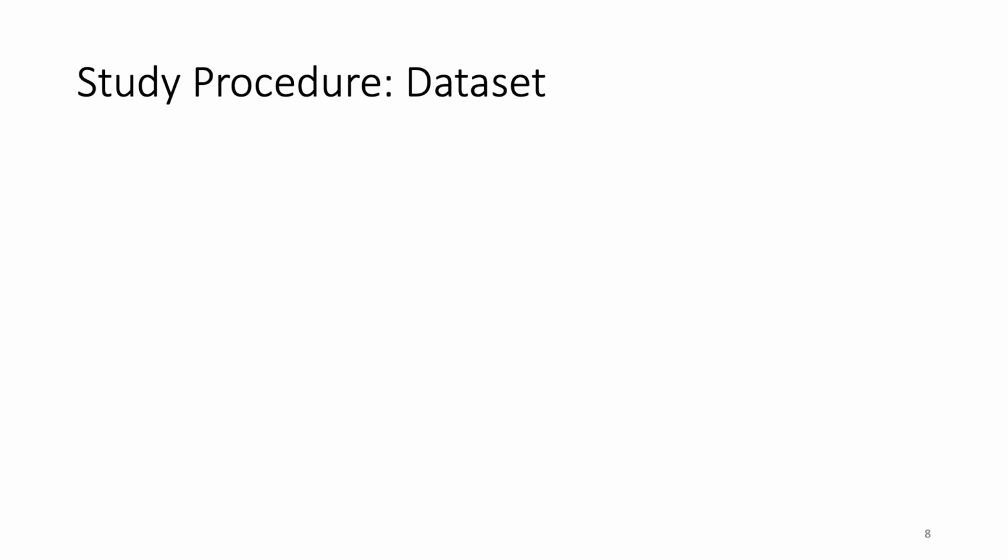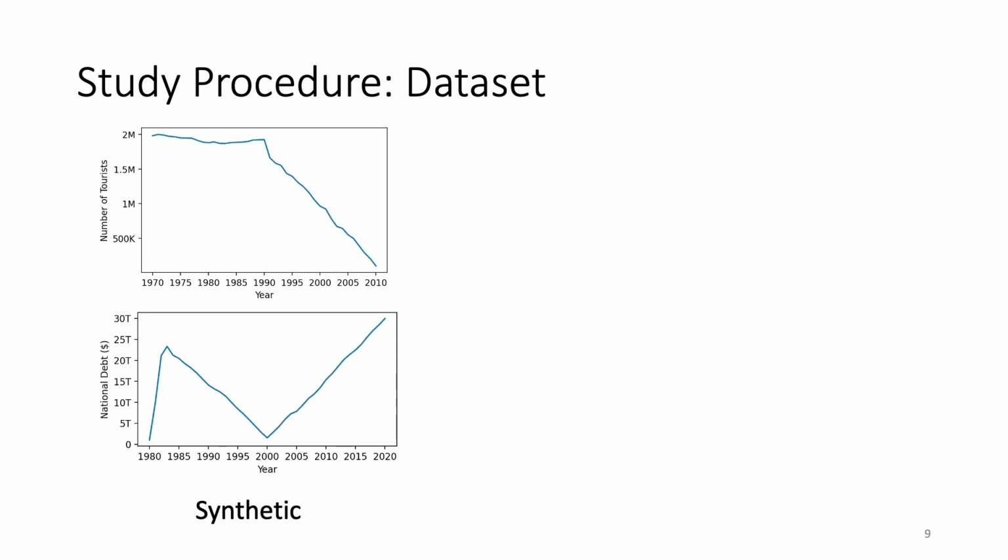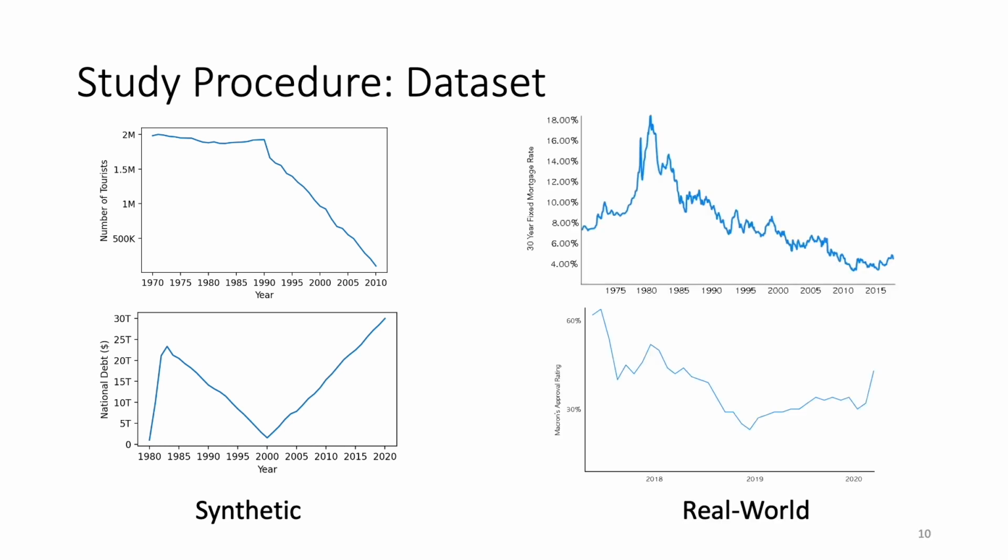First, we collected a corpus of line charts, which are common and easily parameterizable and are thus useful for our initial exploration. We generated a set of 27 synthetic line charts using trends in the first half and the second half, and one outlier to induce common chart features such as extrema and inflection points. To build a more ecologically representative dataset, we collected 16 real-world charts from various sources on the web.